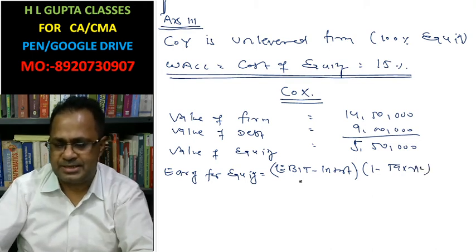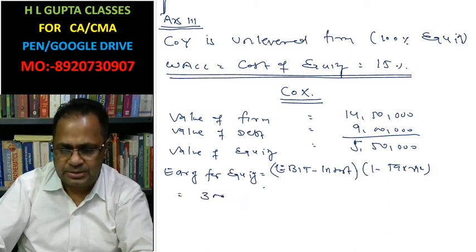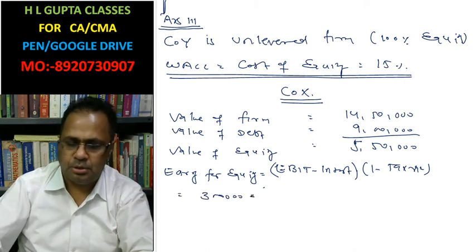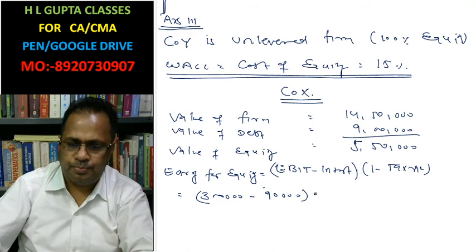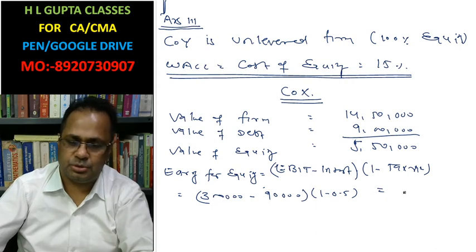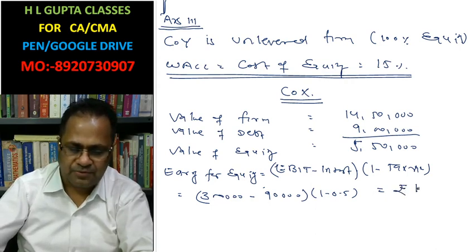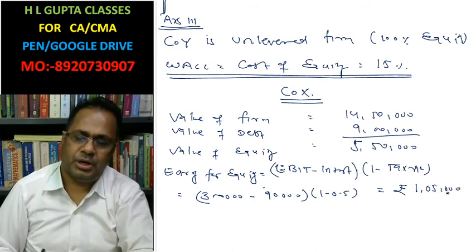EBIT you had 3 lakh rupees, interest 10%, this is 90,000, 1 minus 0.5, it is already calculated in net income approach. Rupees 1,05,000.